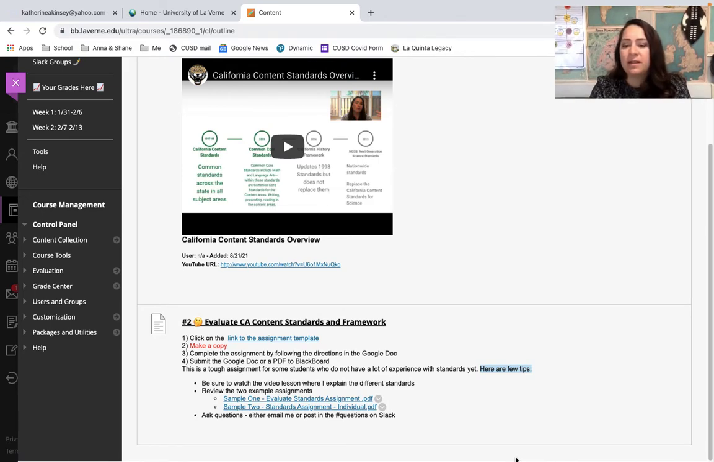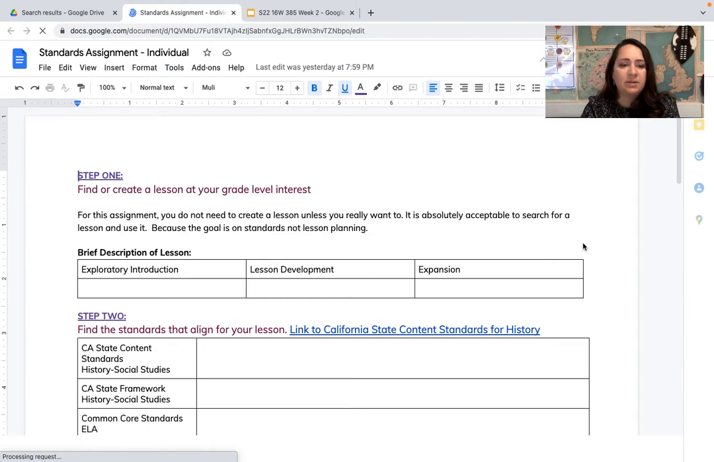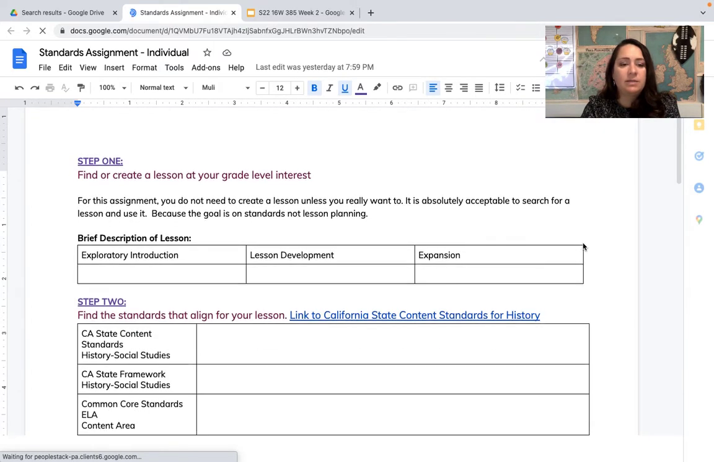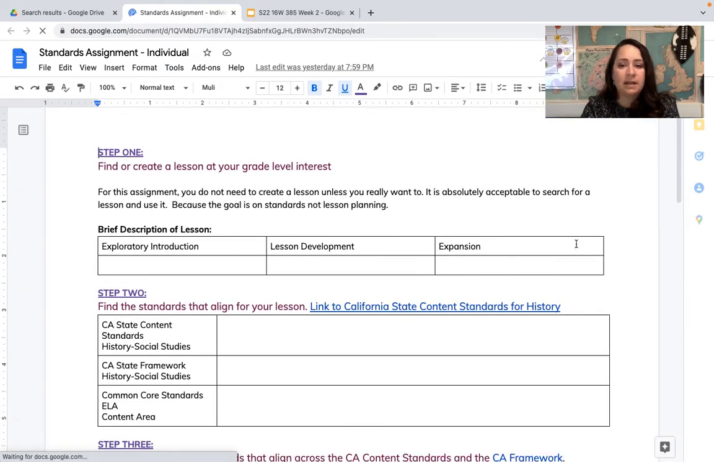So let's look at the assignment. Here is the standards assignment. So step 1 is to find a lesson. I don't want you to create a lesson unless you're just really jazzed about it, because I don't want you to spend a lot of time on the lesson. But this is the lesson template. What's the introduction? What's the lesson? What's the expansion? And again, if this doesn't make sense, you can look at the examples.